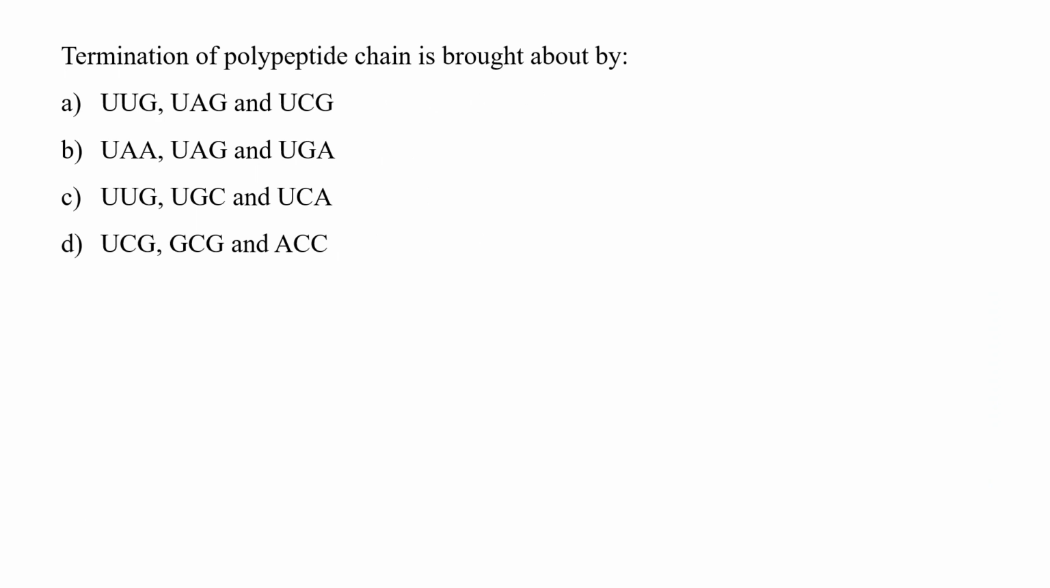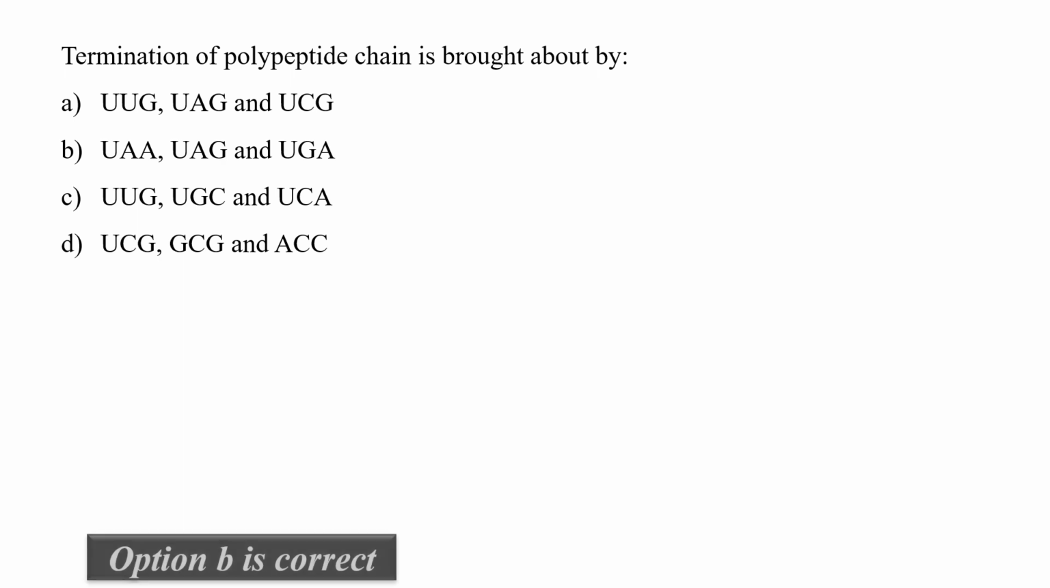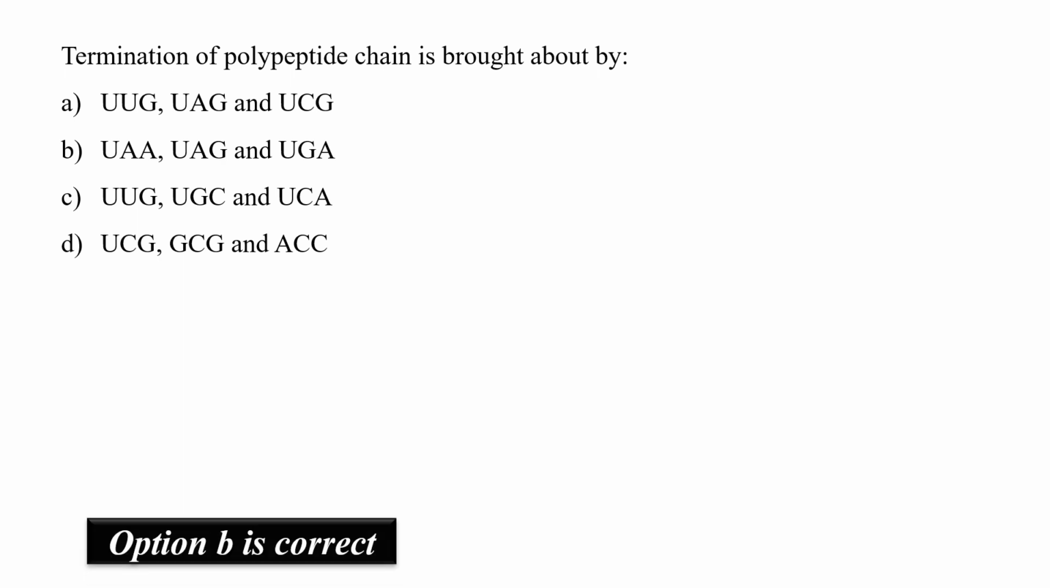The question is, termination of polypeptide chain is brought about by. So as we know, the termination signal is given by the presence of any one of the three stop codons, that is UAA, UAG or UGA. These stop codons are not recognized by tRNA and do not specify any amino acid. So the correct option is B, having all the three stop codons, that is UAA, UAG and UGA.